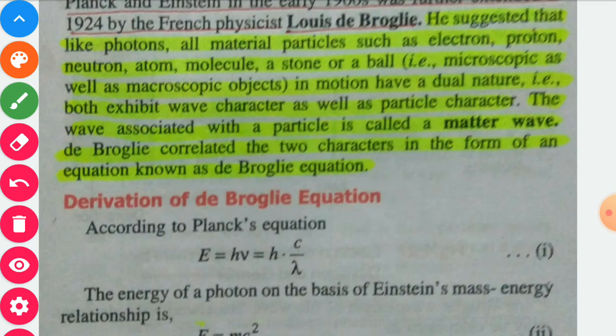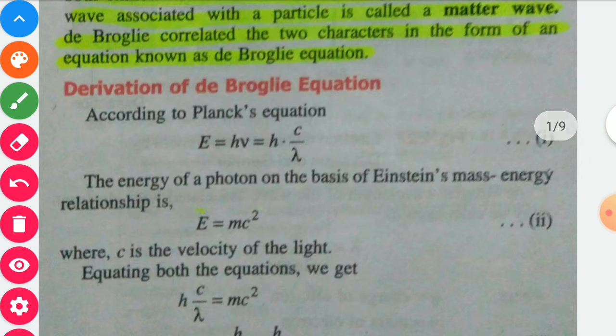According to Max Planck, energy of light E is equal to h nu, and you know that nu is equal to c by lambda. Therefore, we may write E is equal to hc by lambda. This is according to the Planck equation. According to Einstein's mass energy relation, the energy of a particle E is equal to mc square.